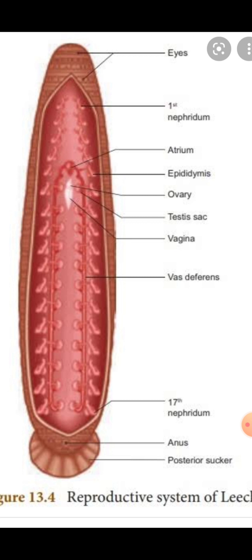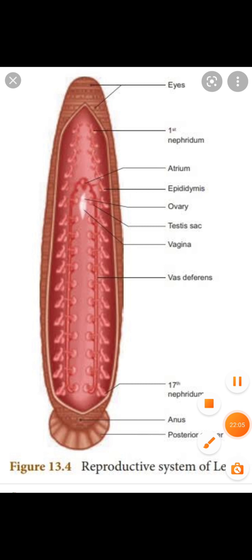The ova are budded off by the ovaries into the ovisacs.